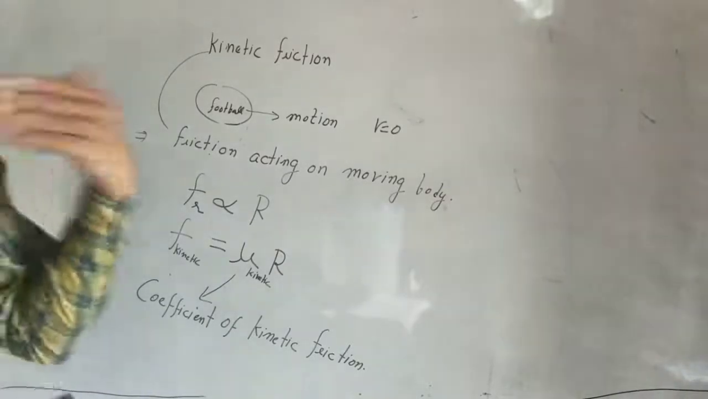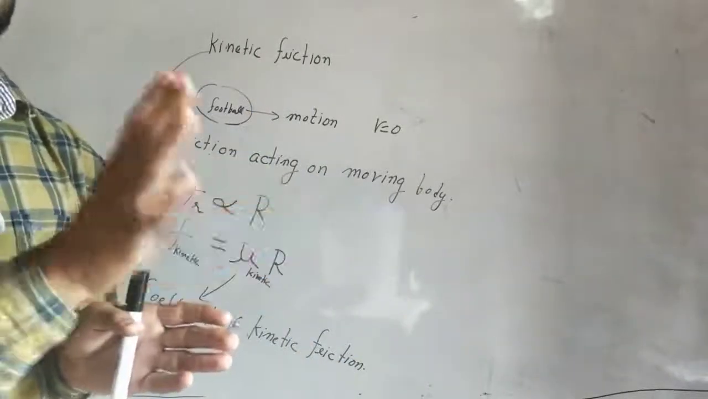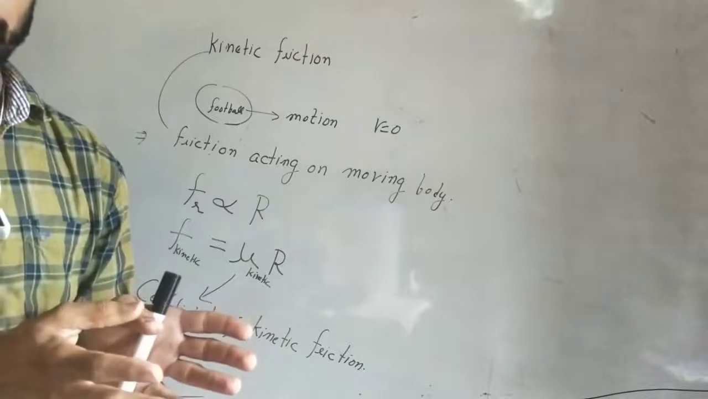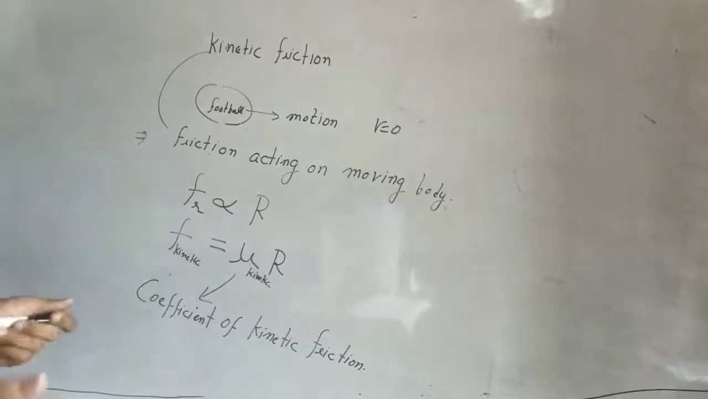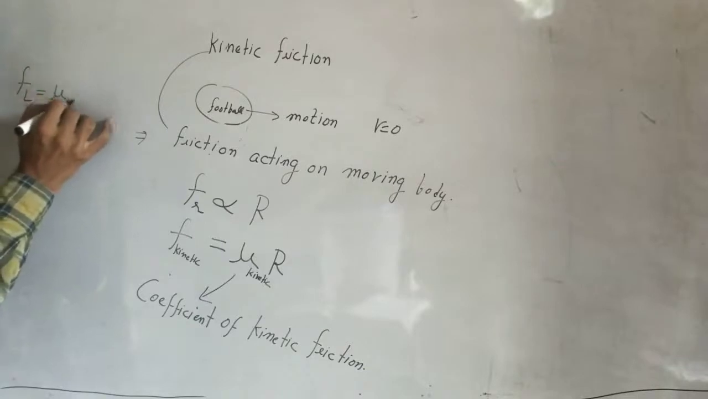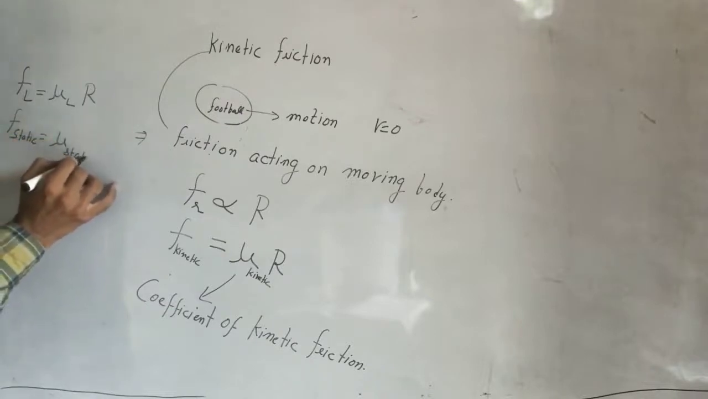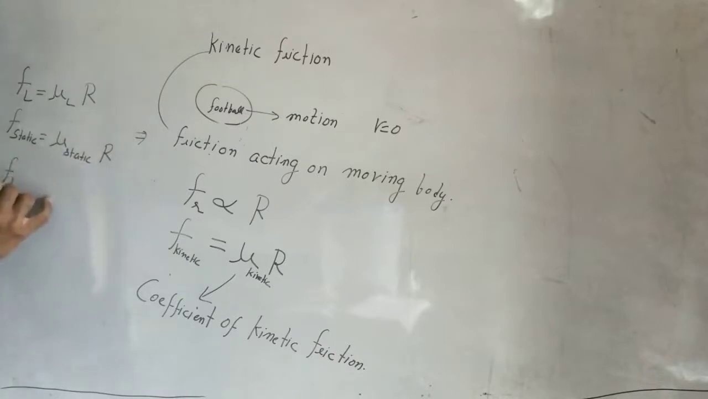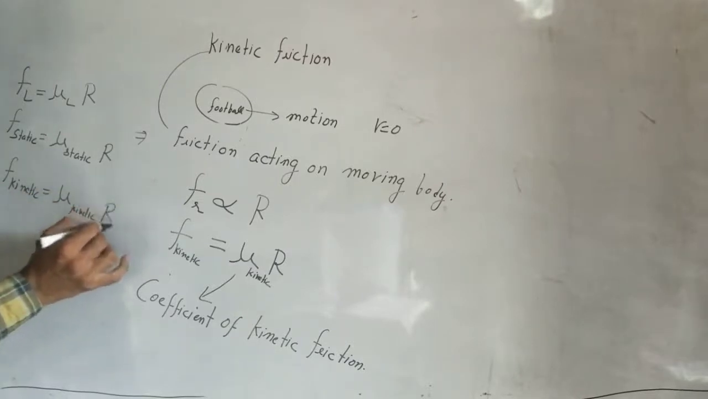And suppose that a car is standing on the ground and we want to move it. So which friction will act on the car, we also discuss that. Remember this, we have done: F limiting is equal to mu limiting into R, and F static is equal to mu static into R, and F kinetic is equal to mu kinetic into R. These are three concepts.